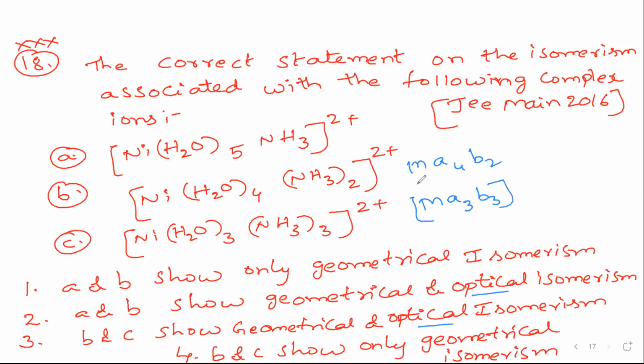And this is of the type MA5B. So you can easily search for the compounds which show geometrical isomerism: B and C. So the answer is B and C show only geometrical isomerism. So the answer is the fourth option. Fourth option is the right answer.